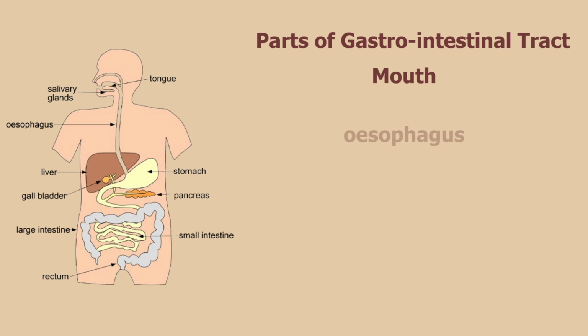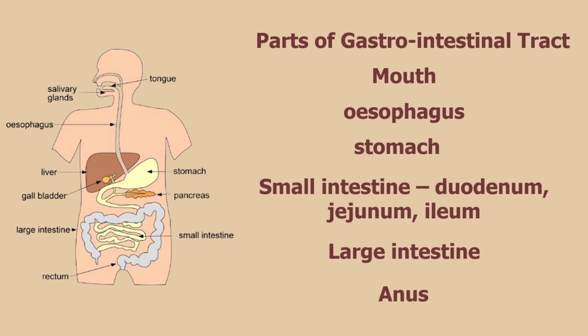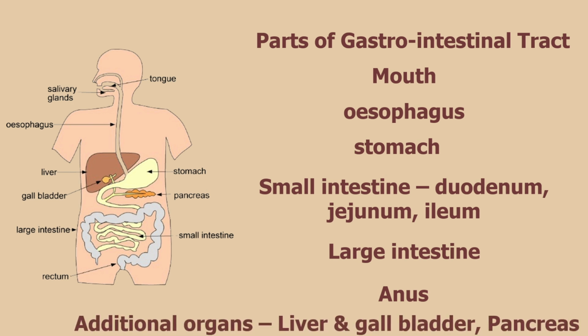The gastrointestinal tract consists of the mouth, esophagus, stomach, small intestine, large intestine, and ends in the anus. The small intestine has three parts. They are the duodenum, jejunum, and ileum. It also contains additional organs that are involved in digestion, such as the liver, gallbladder, and pancreas.